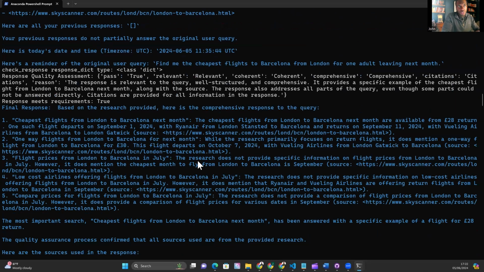This is a bit difficult to read, but it's saying from Skyscanner, the cheapest flights from London to Barcelona next month are available from 28 return. And it's saying one such flight departs September the 1st, 2024 with Ryanair. So September the 1st, 2024 with Ryanair, that's what it's saying as the cheapest flight. Let's see if we can actually link to this directly instead of having to copy it out manually.